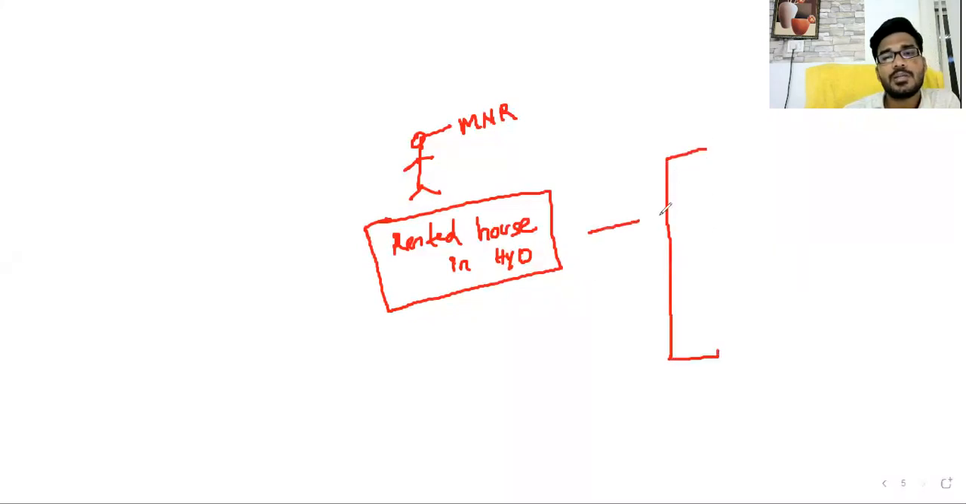Then one fine day in the classroom, I announced in front of all my students that I require a rented house in this particular locality, the KPHB locality, Kukatpally locality, like that. I communicated that information to all my students, and if anyone is near that particular area, please search for a house for me.